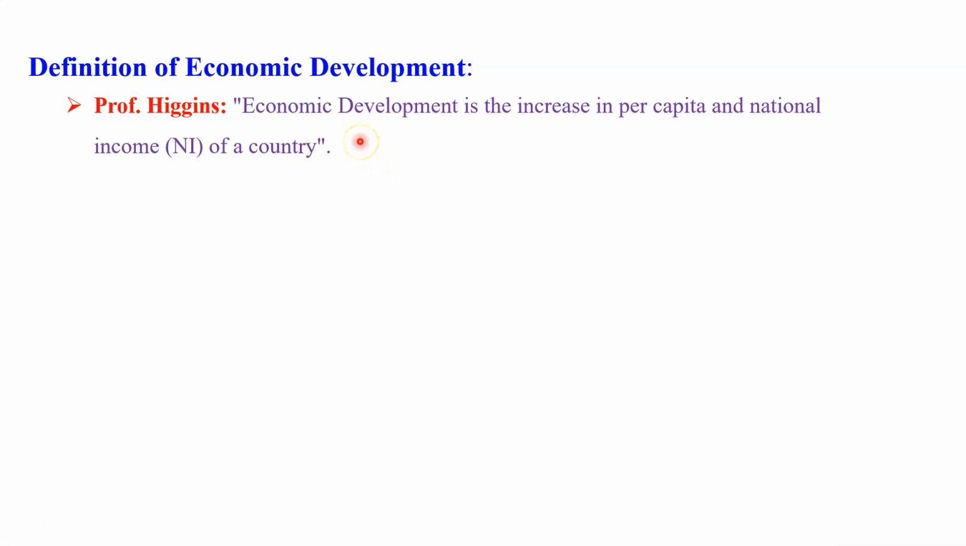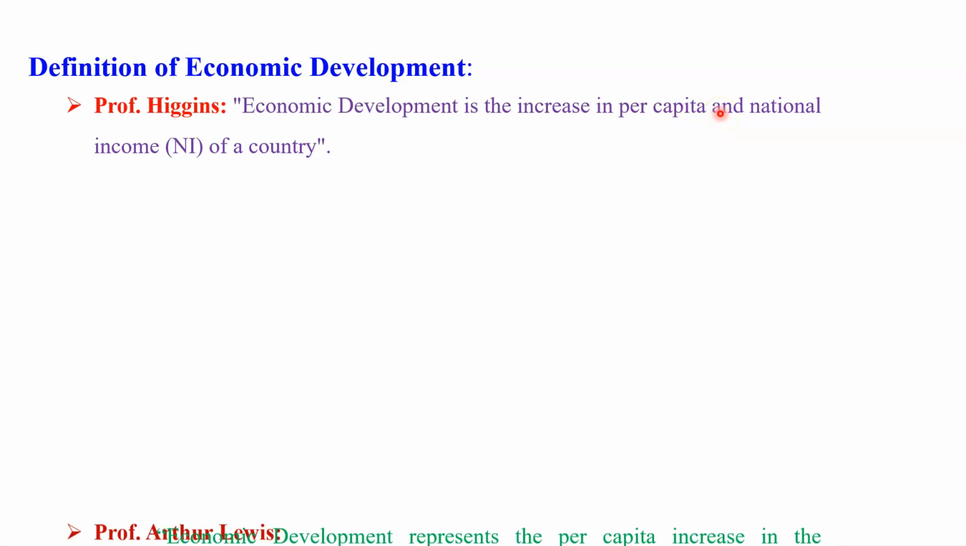In this definition, two things are very important. First is the per capita income of the country, and second is the national income of the country. When both the per capita income and national income increase, then definitely development of that country also increases. So in this definition, more emphasis is given to two keywords, that is the increase in the per capita income and the increase in the national income.